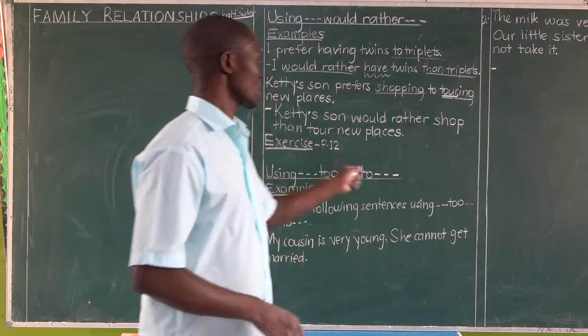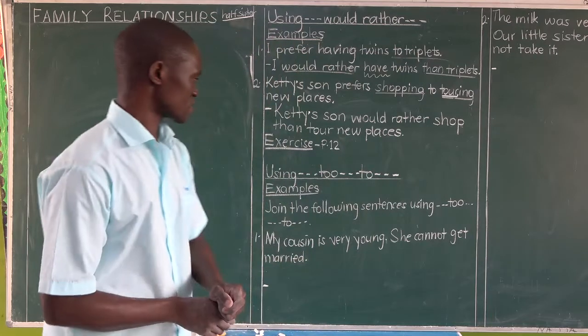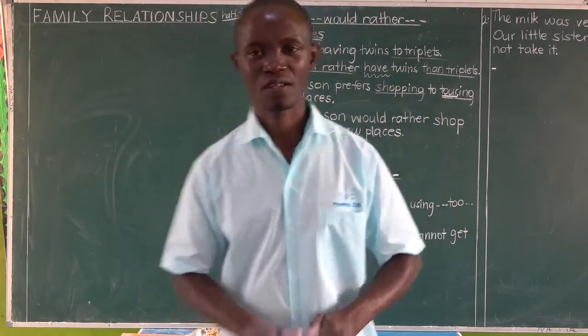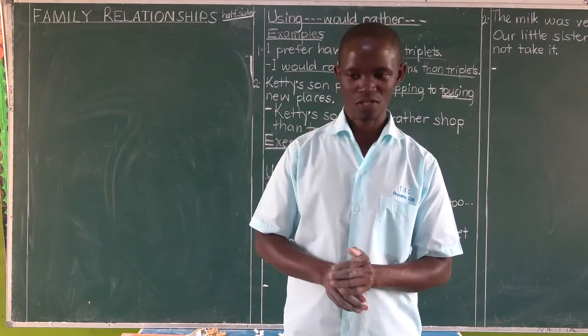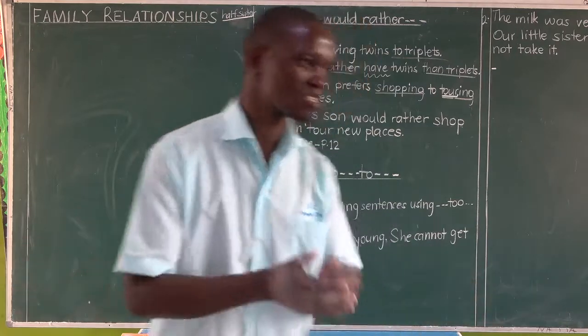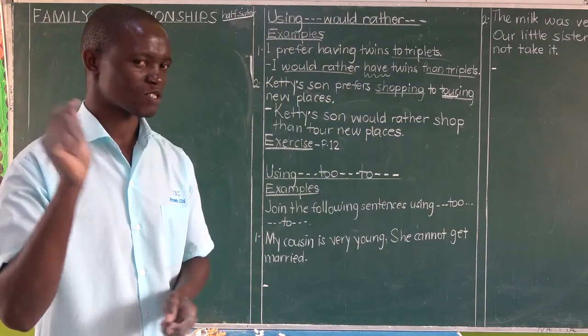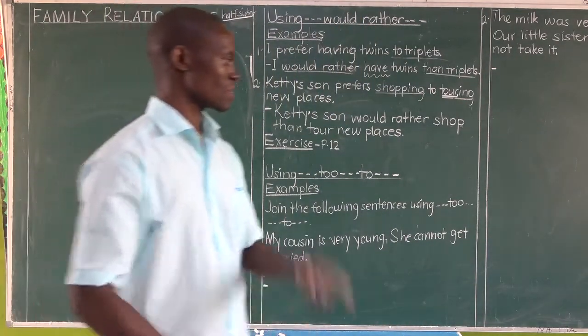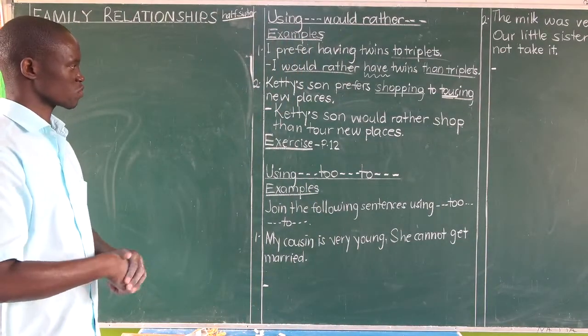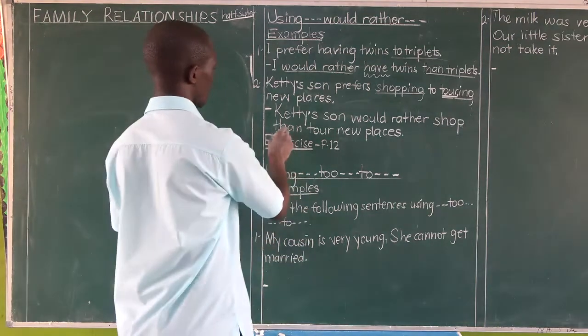I would rather watch TV all day than sleep. You see, lockdown time. I would rather watch TV all day than spend time in bed, than sleep, than sit. Okay, all those expressions we expect you to use when you are applying would rather. Would rather dash than.